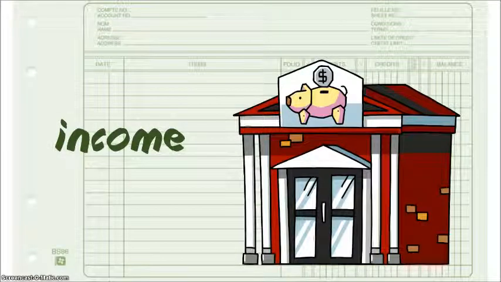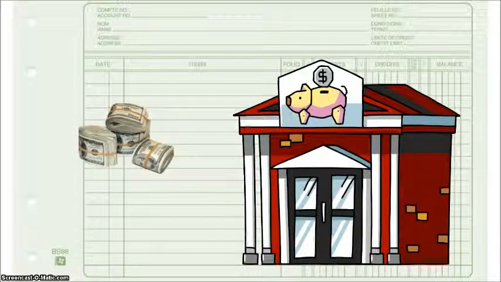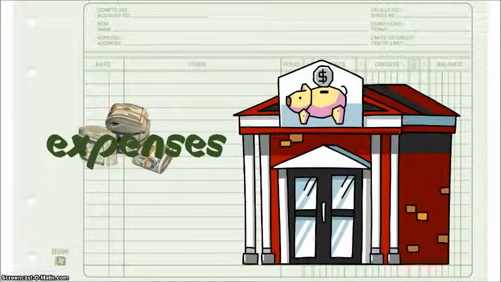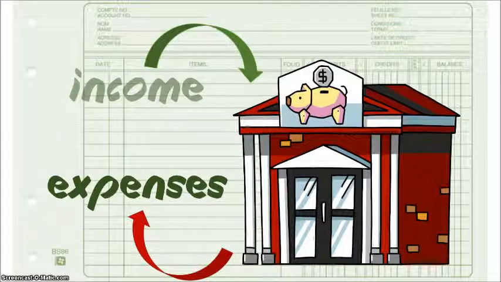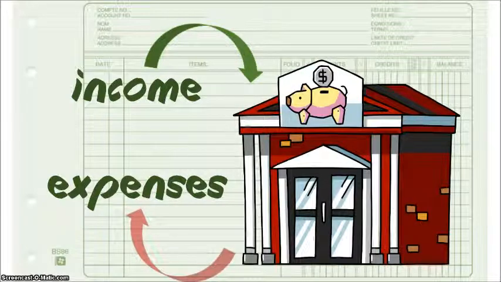Right? Well, then you've got your job, and then you decide you need a car, and then maybe you get a girlfriend or a boyfriend, and then things start happening to your money, and we call those things, when we have to take the money out of the bank, expenses. So we've got income going in, and it goes into the bank on a regular basis. Then we have these expenses, which is where we're taking the money out of the bank on a regular basis. And it looks almost like a little bit of a cycle, right? Or maybe some kind of system.